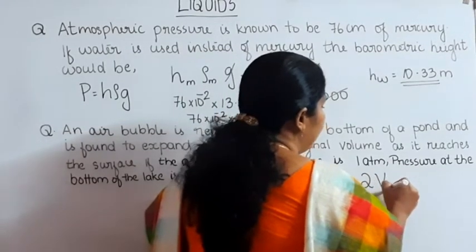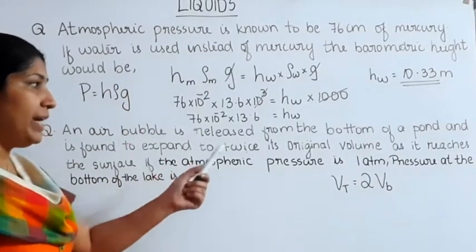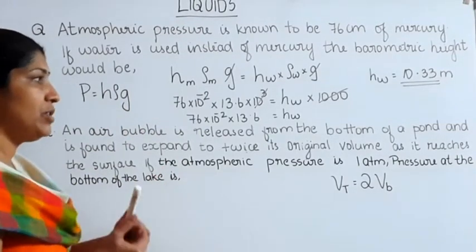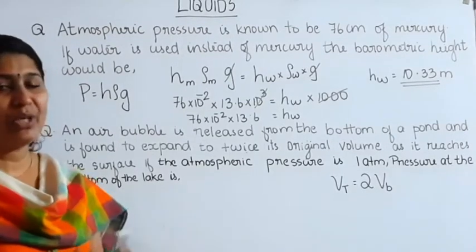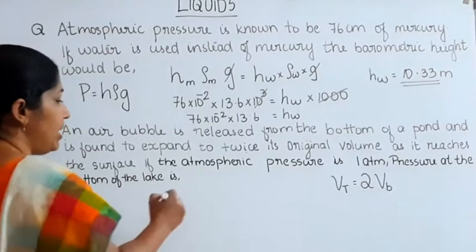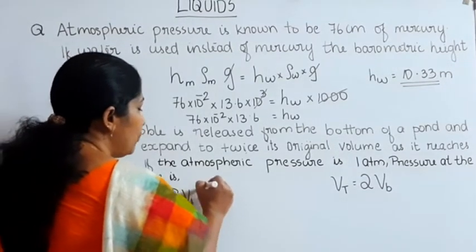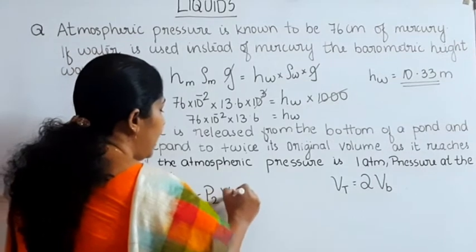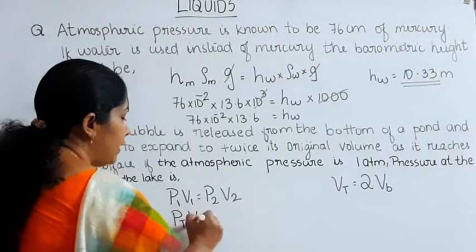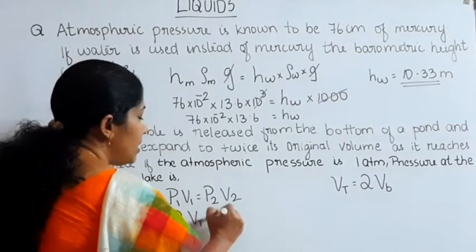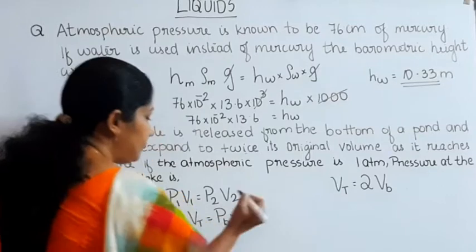If the atmospheric pressure is 1 atmosphere, the pressure at the bottom of the lake is? Here we can use the equation P1 V1 is equal to P2 V2. That is pressure at the top into volume at the top is equal to pressure at the bottom into volume at the bottom.